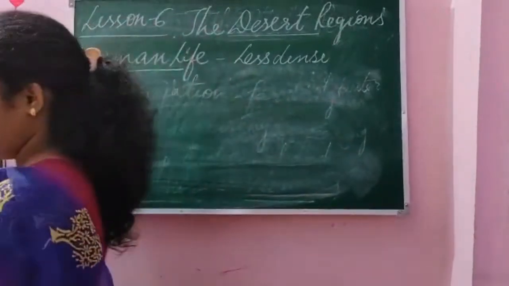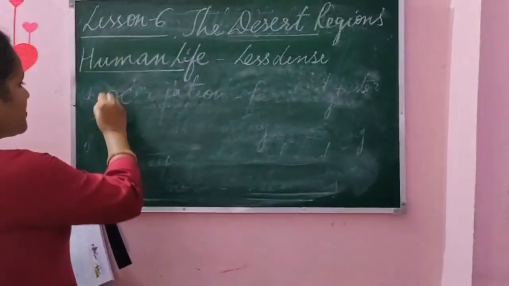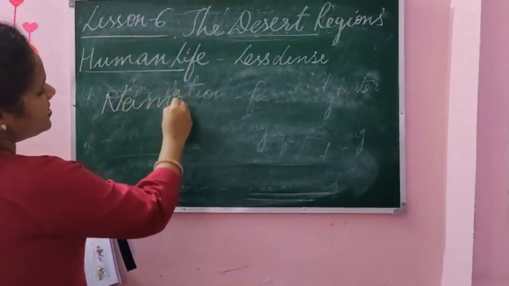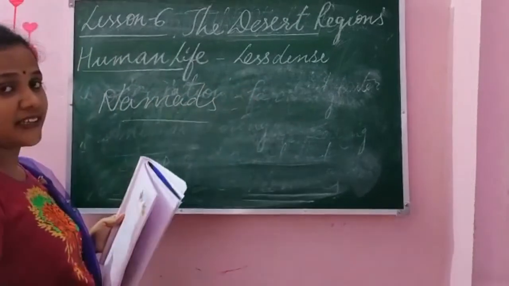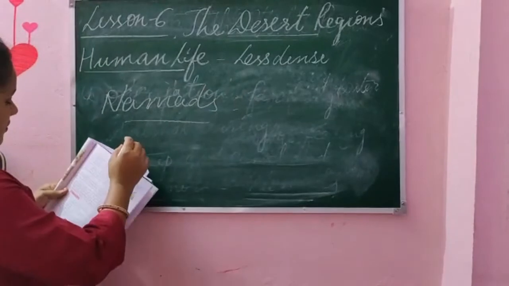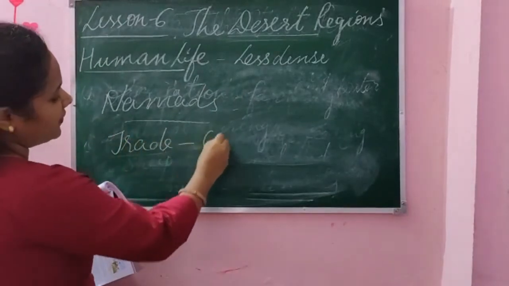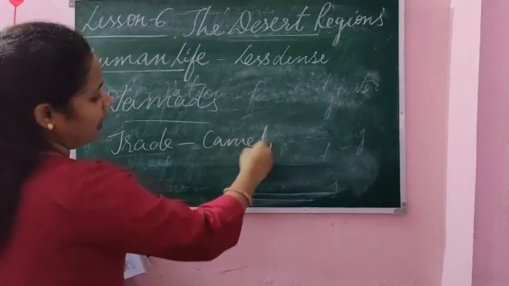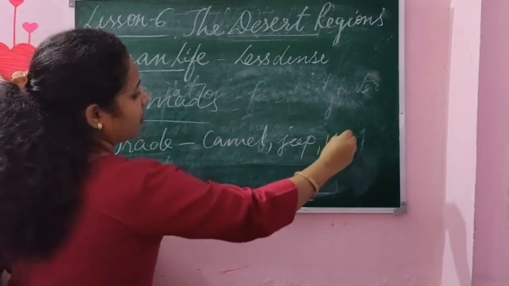So what have we learned? We learned about groups of nomads. I told you different nomadic groups are there. They search for oasis. Then we learned about the trade. Trade is carried on the back of camel, and also they now use jeeps and vans.